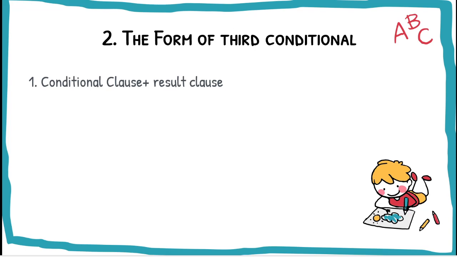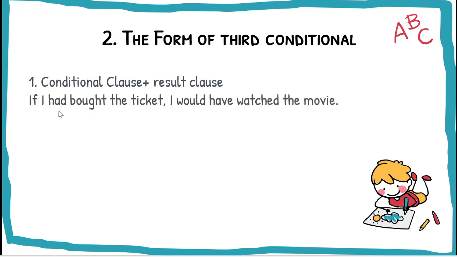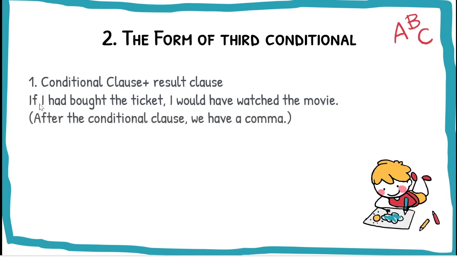Conditional clause plus result clause. Okay, so the example, if I had bought the ticket, I would have watched the movie. Okay, here we can also call this if clause and main clause, but let's just call this conditional clause and result clause. This is the condition and this is the result. For the form, if we start with if clause or conditional clause, we must have a comma after the if clause. Okay, and we can also reverse the position like this.